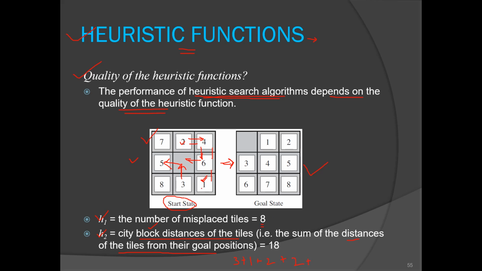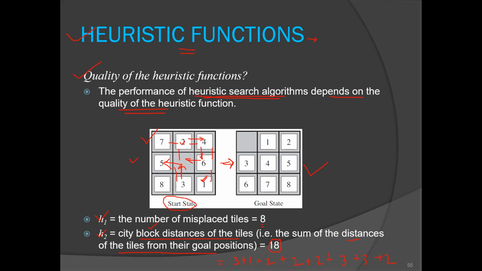For 5 it is 2. For 6 it is 3. For 7, 1, 2 and 3, so 3. For 8 it would be 2, and if you add these numbers, you will get 18. So this is the city block distance of all the tiles.